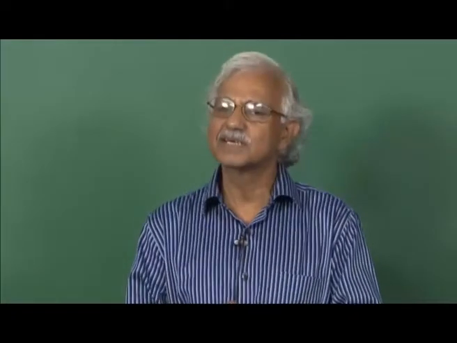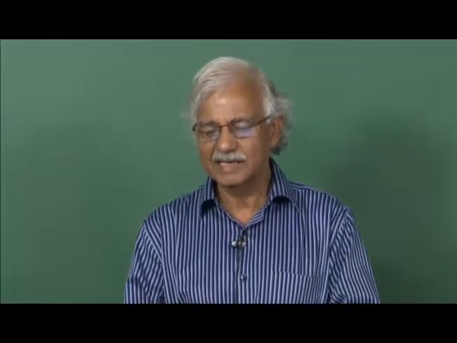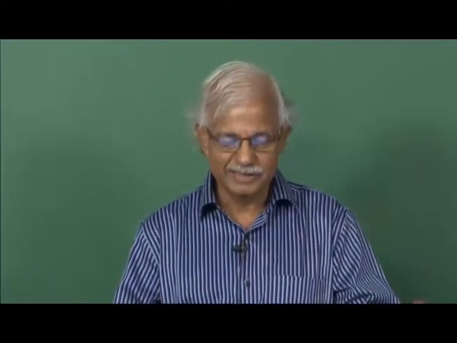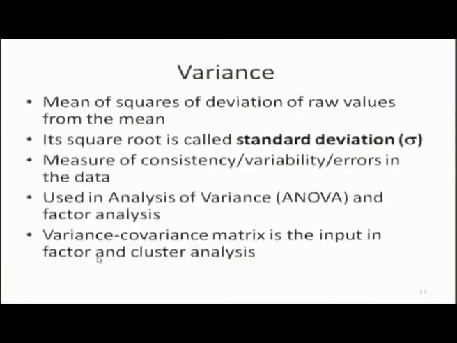But sometimes in computation of mode we may have problems if the data are multimodal. Some distributions have two or more modes. For example, this red frequency distribution has two modes. One mode is here, corresponding to this value of x, the first mode, but there is another value of x which is the second mode, and at this point also we find a peak. So, there are two peaks, and therefore this distribution has two modes. This is about central tendency.